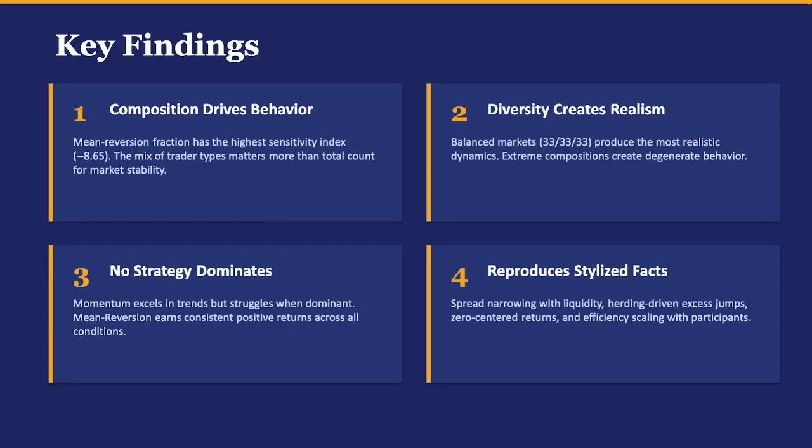To wrap up, here are my 4 key findings. First, trader composition is the dominant driver of market behavior. The mix of strategy types matters more than the total number of traders for determining market stability. Second, moderate diversity produces the most realistic dynamics. Balanced markets behave most like real financial markets, while extreme compositions create degenerate behavior.